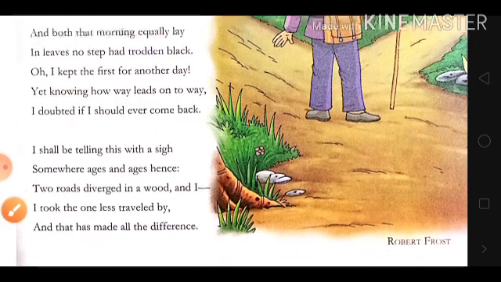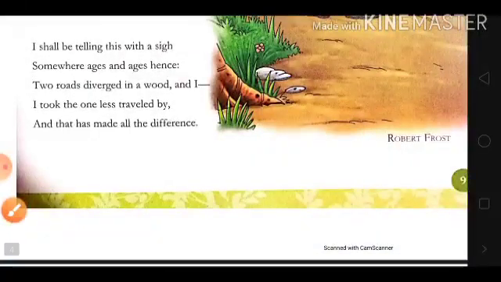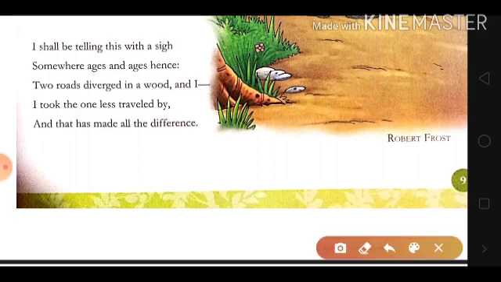Let's move to the next stanza. "I shall be telling this with a sigh, somewhere ages and ages hence, two roads diverged in a wood, and I took the one less travelled by, and that has made all the difference." Now, stanza 4. The sigh here, in the first line of the last stanza, means a very deep breath. Hence, in the next line, "somewhere ages and ages hence," hence here actually means future.